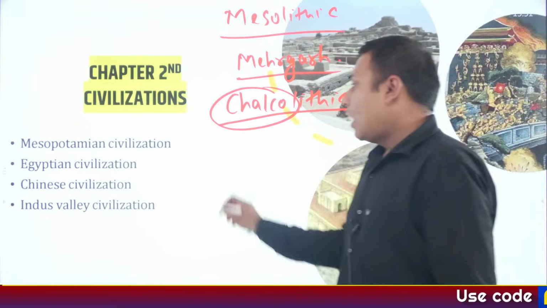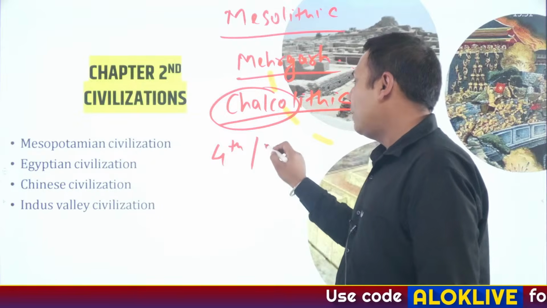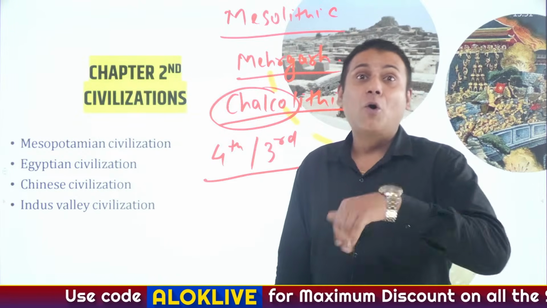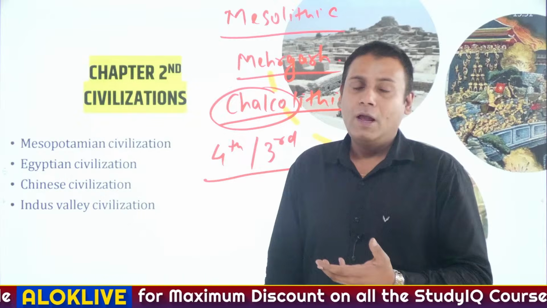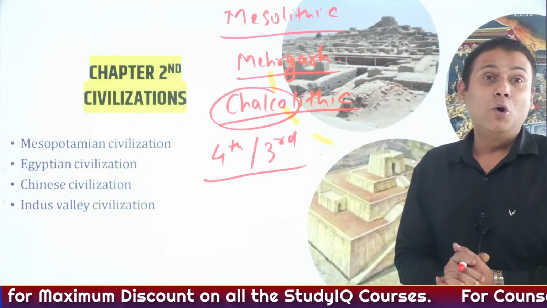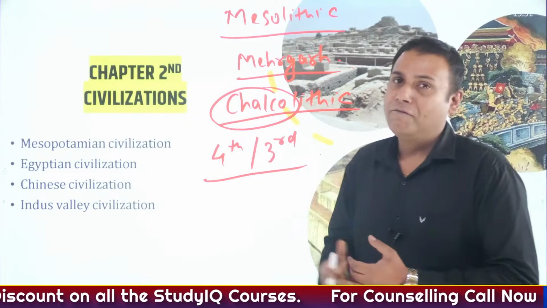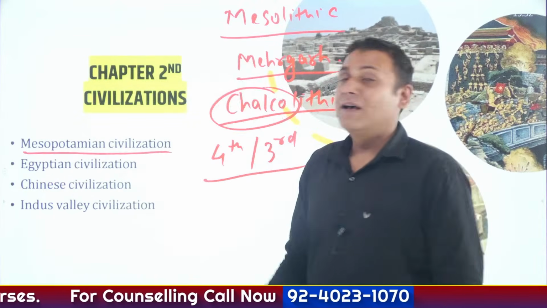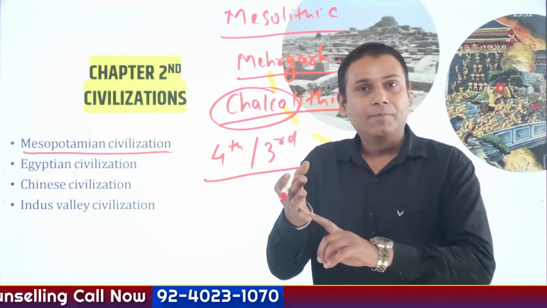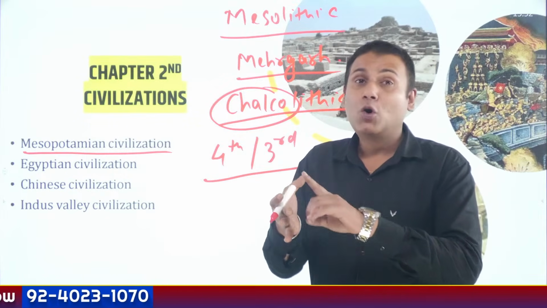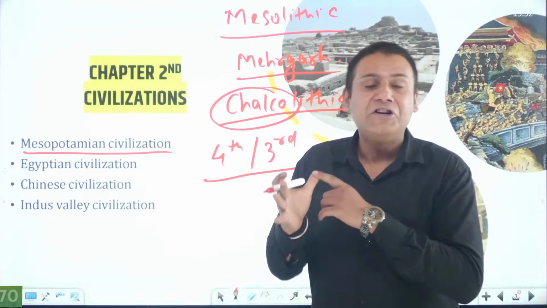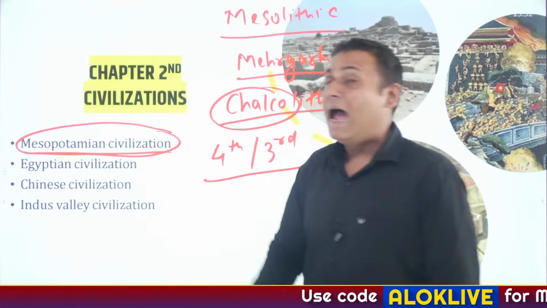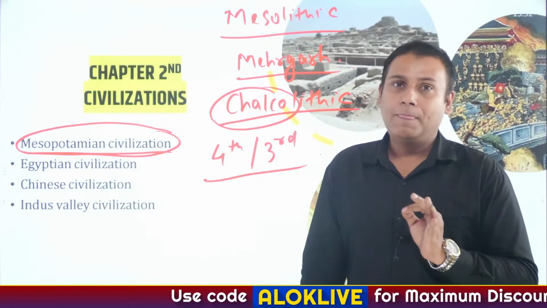See, around the 4th to 3rd millennium BC, there were 4 civilizations which were contemporary to each other. And all these civilizations were located on the banks of some river or the other. Mesopotamian civilization encompasses the region of Iran, Iraq, Syria, Kuwait, and southeastern Turkey. It is located on the banks of the Tigris and Euphrates rivers.